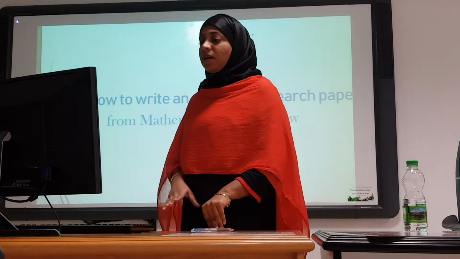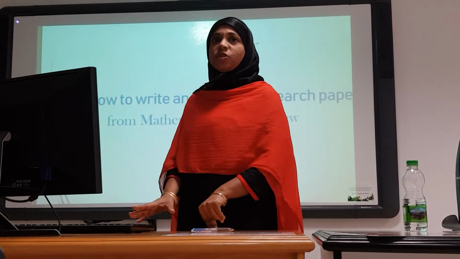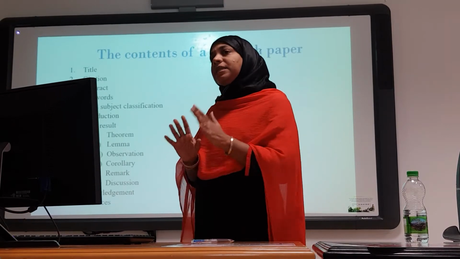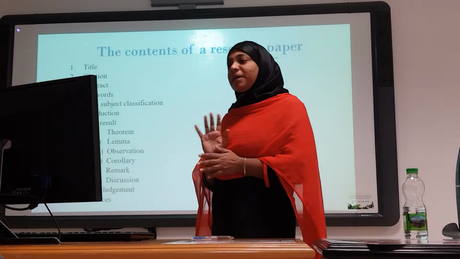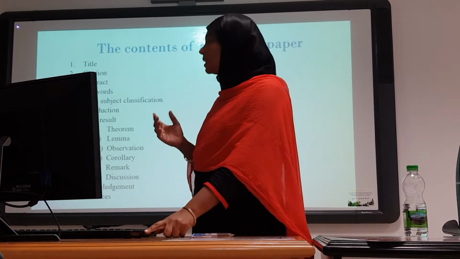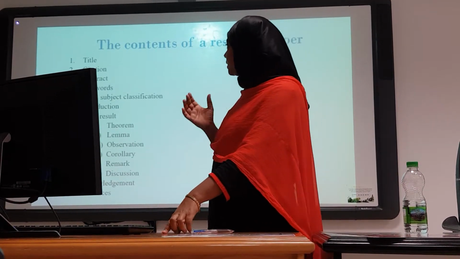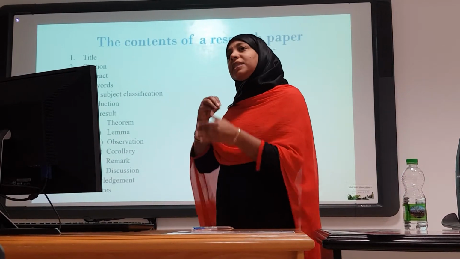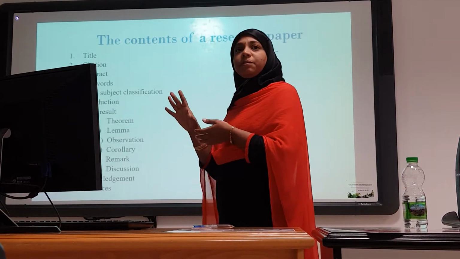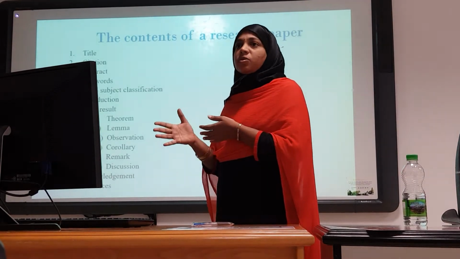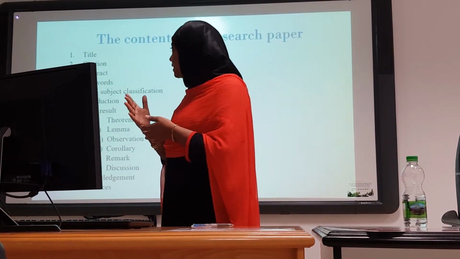Good afternoon. Today I am going to give a presentation on how to write a mathematics research paper effectively. Generally, any research paper must consist of the following outlines: title of the paper, citation of the author, abstract, keywords, and the AMS subject classification number which is assigned for every math paper. AMS expansion is American Mathematical Society. So later we will see this in detail.